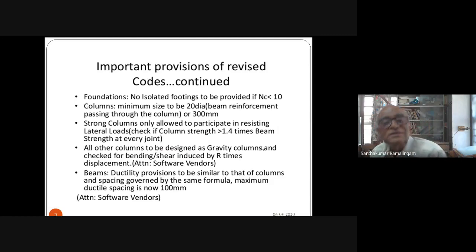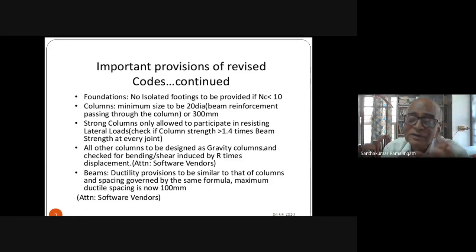Regarding foundations, no isolated footing to be provided if the SPT value is less than 10. Columns minimum size now is governed by either 300 mm or 20 times diameter of the main bar. This is a very important change that has been made, because you need this 20 times diameter of the beam reinforcement to get into the column if development length for the beam rod is to be adequate.